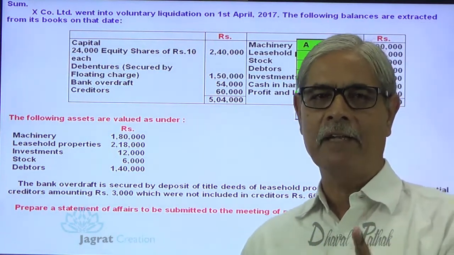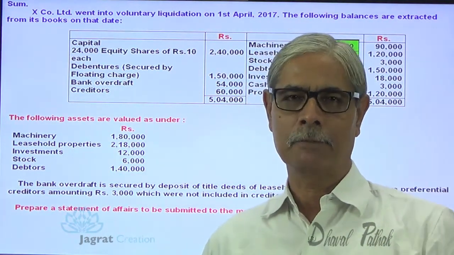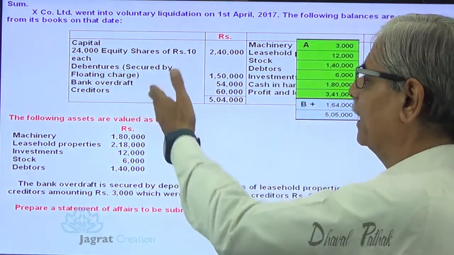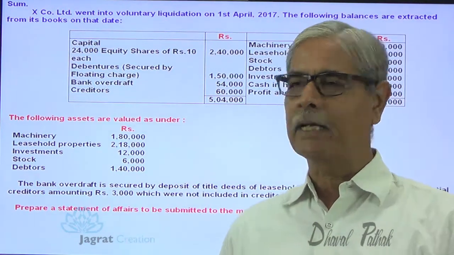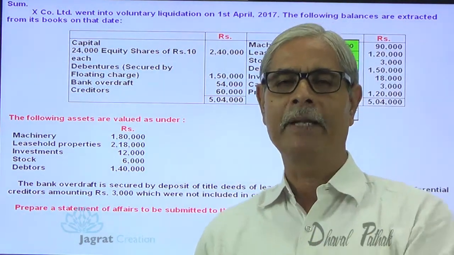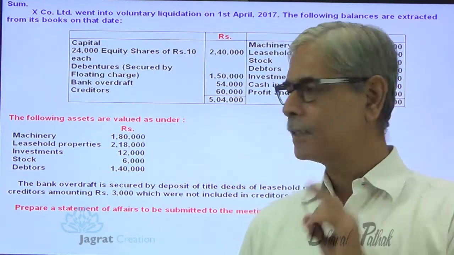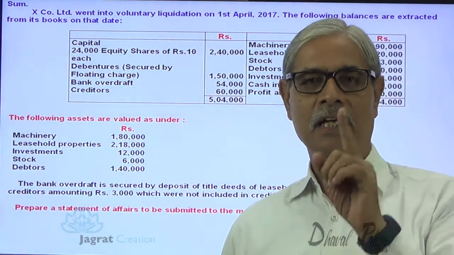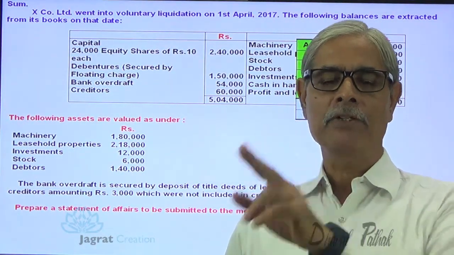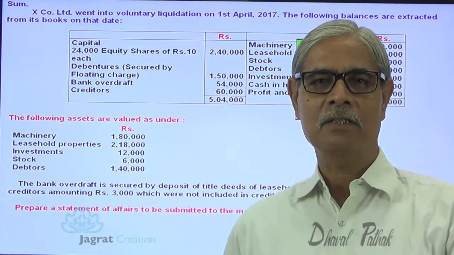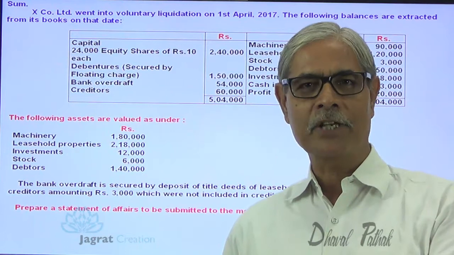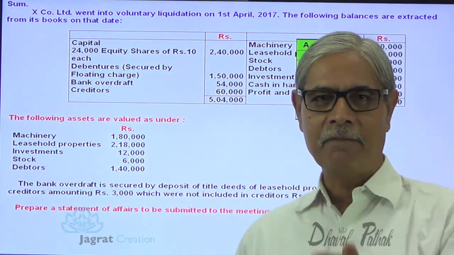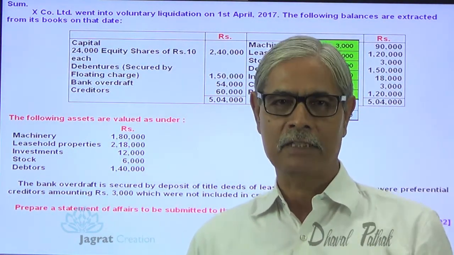Now the total cash available to the liquidator is 5,05,000. From this available cash, fully secured creditors are already taken care of because they have already collected their 54,000 rupees. The next payment to be made by the liquidator is to preferential creditors, 3,000. So this 5,05,000 is available for preferential creditors, debenture holders, unsecured creditors, preference shareholders, and at last for equity shareholders. So 5,05,000 is available for all these claimants in sequence.